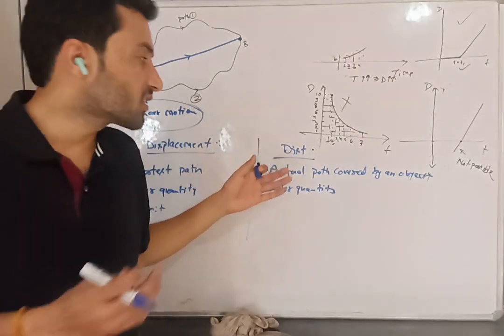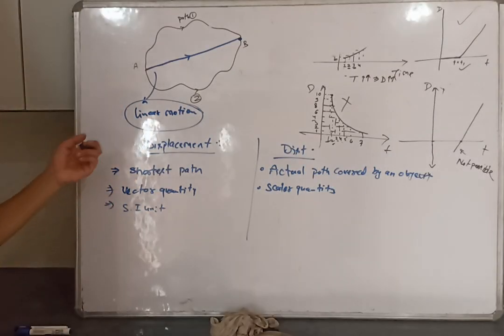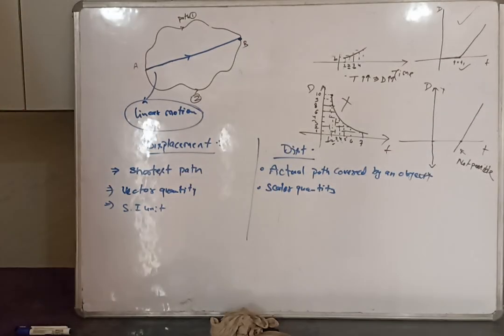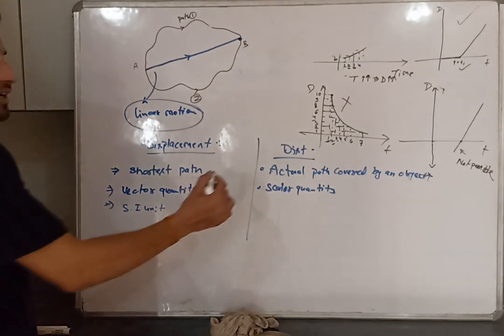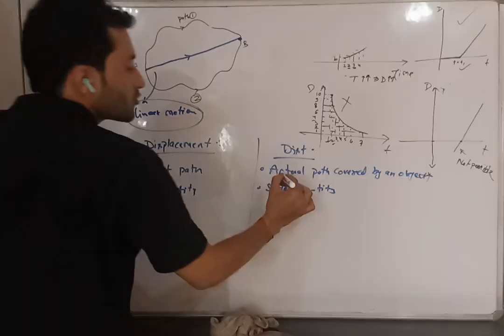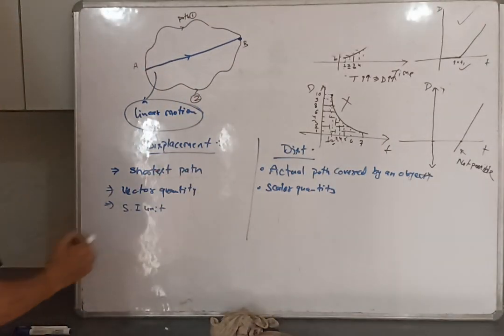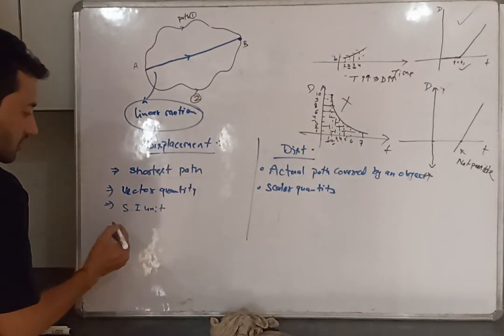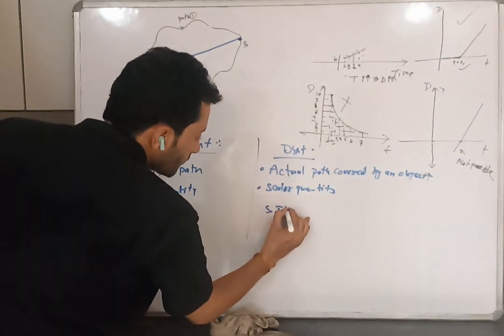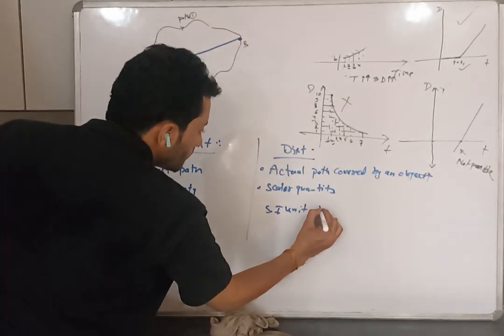Distance and displacement both have the same unit. The only difference is that displacement is a vector quantity and distance is a scalar quantity. Distance is the actual path, whatever path is covered, so it is called the actual path covered by an object. Displacement is called the shortest path covered by an object. The SI unit is meter, and the SI unit of displacement is also meter.